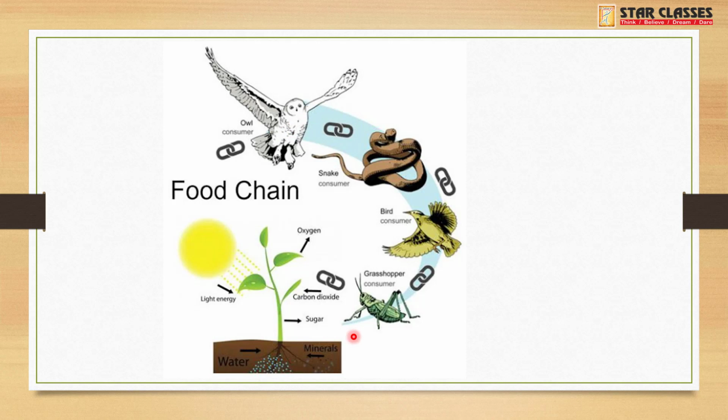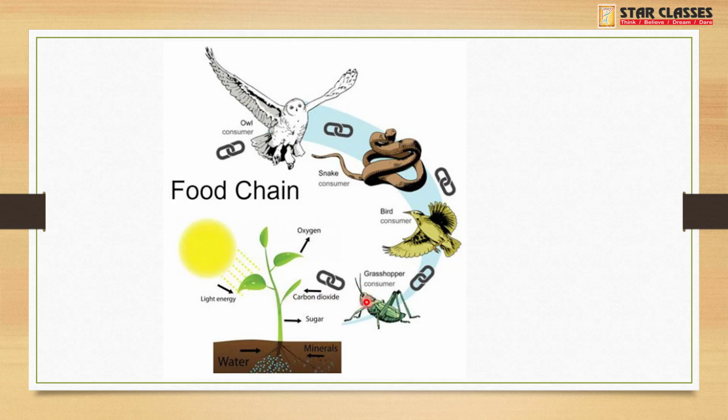Here we can see that the grasshopper is directly dependent on the plant, but the snake and owl are indirectly dependent on the plant.